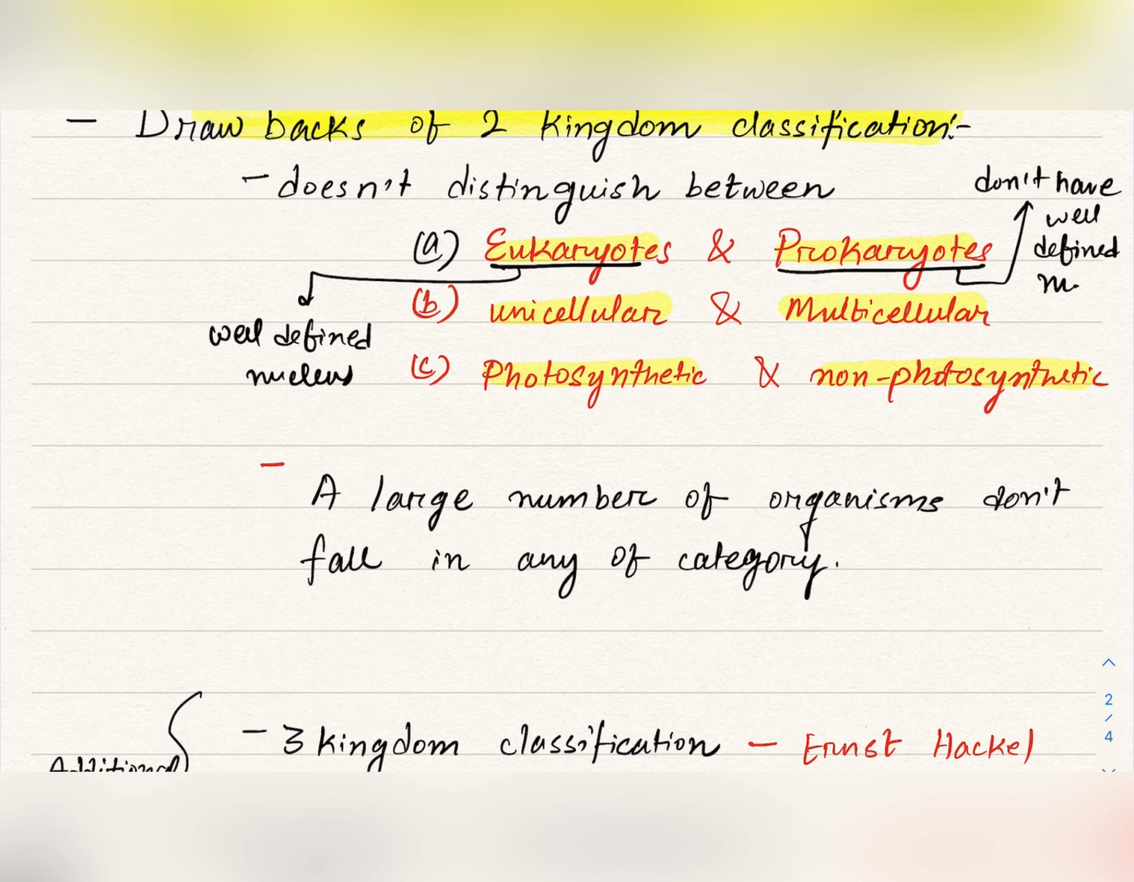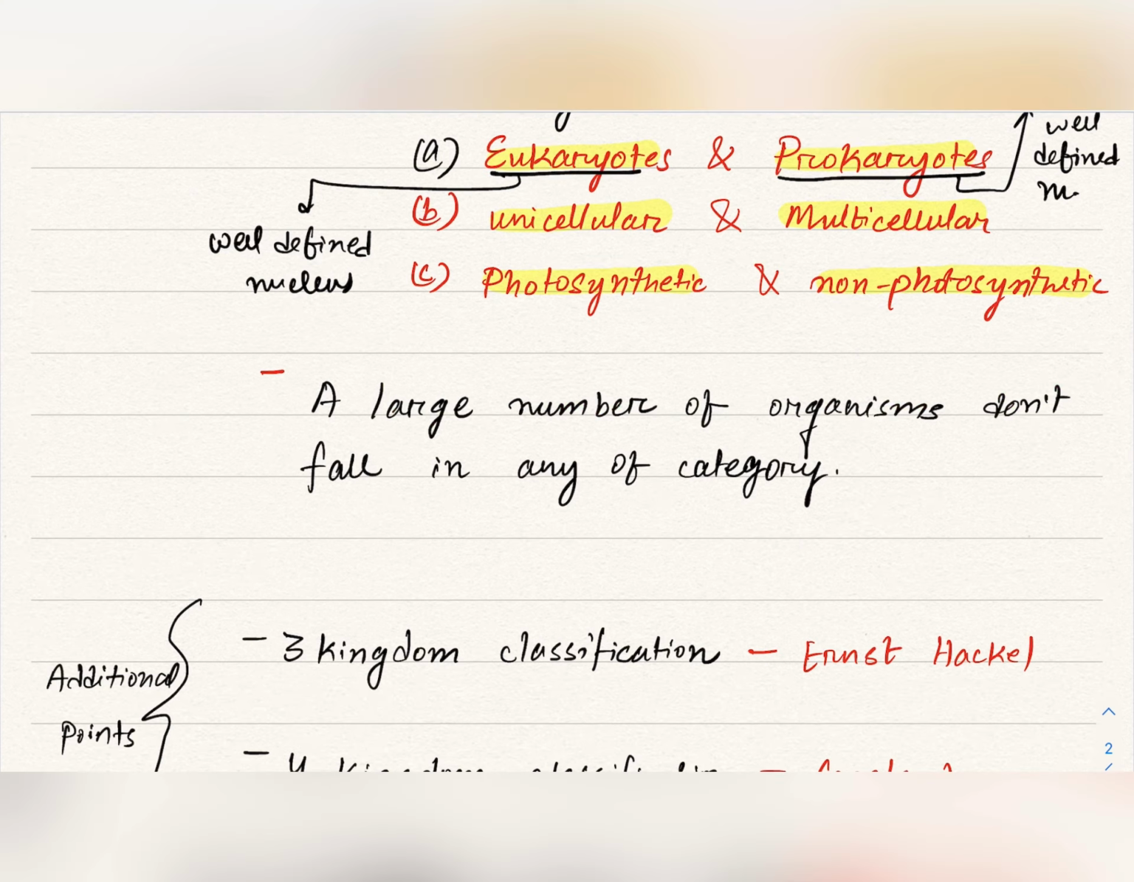This system of classification doesn't distinguish between these organisms, and there are also a large number of organisms that fall under neither category. Means there are a large number of organisms that fall under neither kingdom Plantae nor kingdom Animalia. For example, fungi, viruses, viroids. These organisms don't fall in this category.